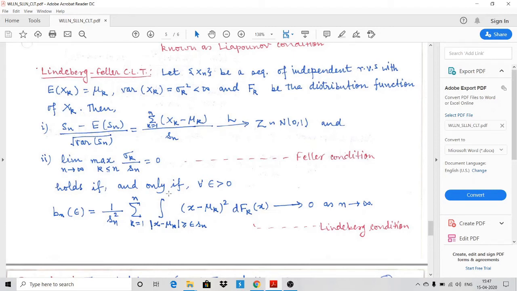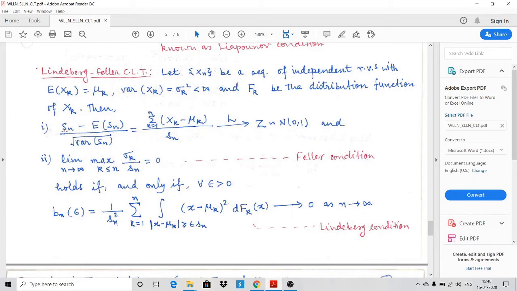it holds if and only if this single condition holds: Bn epsilon, which is 1 upon sn square, summation k from 1 to n of the integral over mod x minus mu k greater than or equal to epsilon sn of (x minus mu k) whole square dFk(x), goes to 0. That means now what we have is these two conditions and this one condition. If these two conditions hold, then this one condition holds, and if this one condition holds, then these two will hold. So these are if and only if conditions.